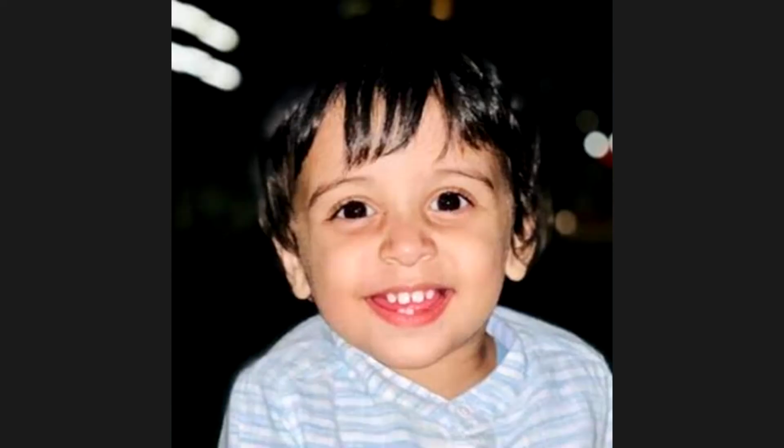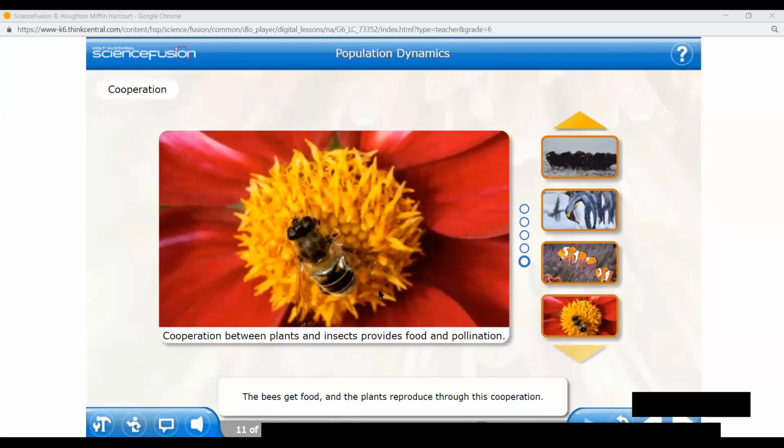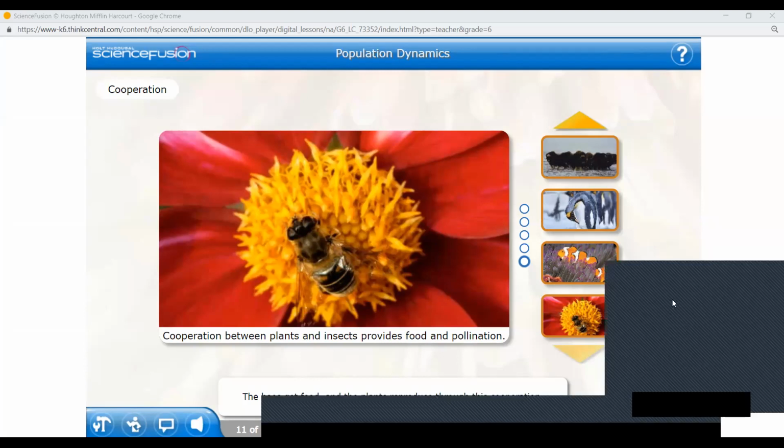See, the bees here, they get food, and the plants, they can make their food with the help of the bees. So this is both cooperation between plants and the bees. This is also called one kind of cooperation. Any questions?